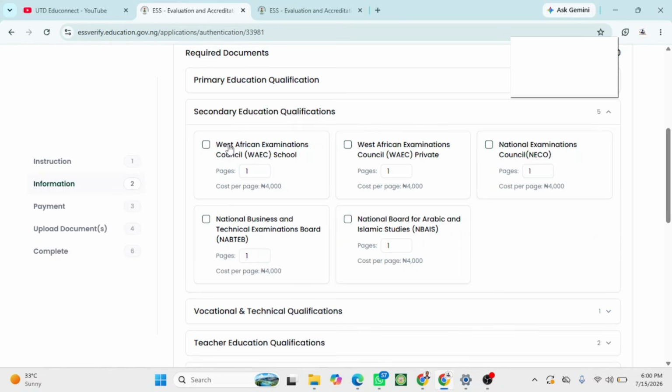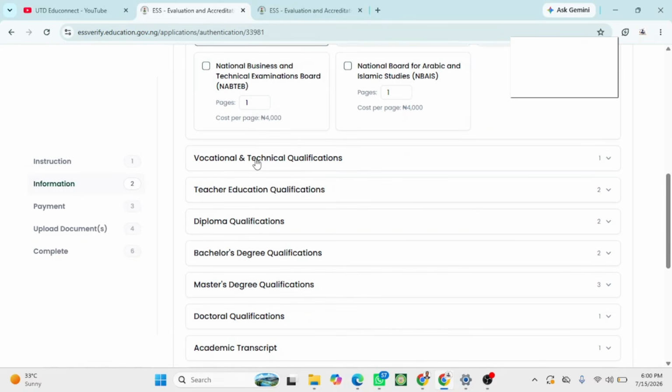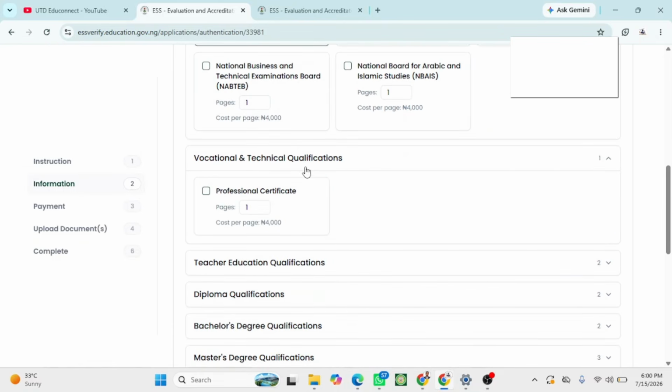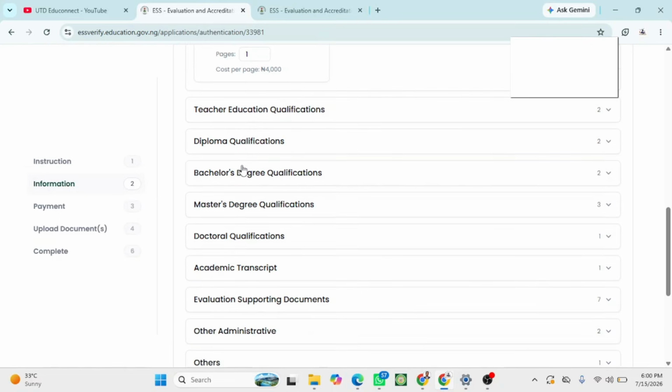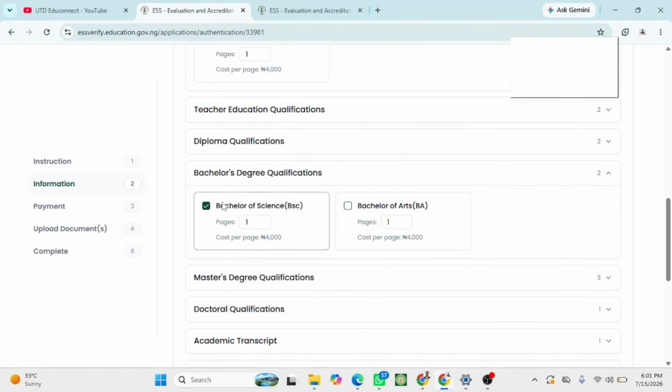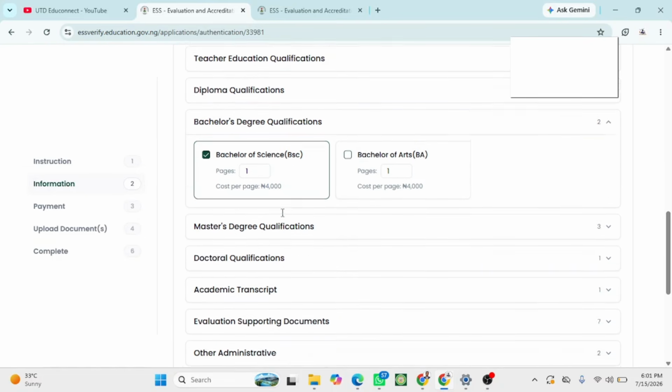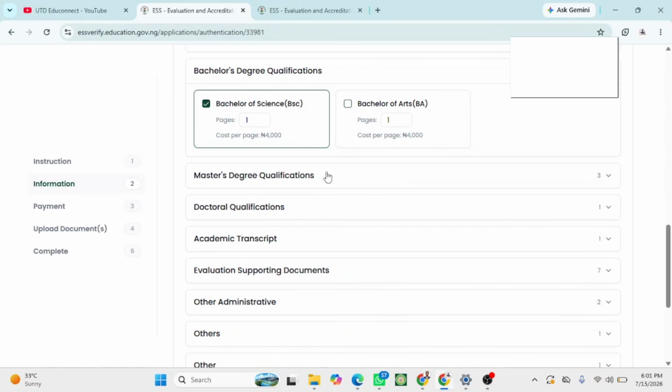If you have WAEC, or NECO, National Examination Council, this is NABTEB, this is NBAIS. So I will choose WAEC. Then vocational technical training professional certificate, I don't need this. For my bachelor degree, I will click on bachelor, BSc or arts. Then if you have a master's, you select it.